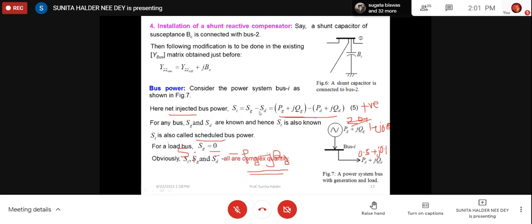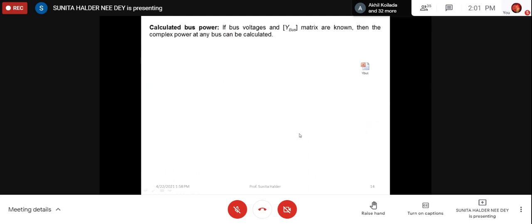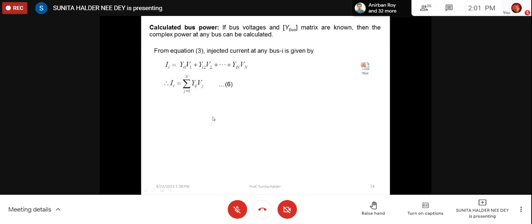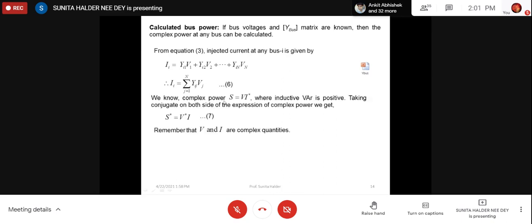So obviously SG, SD, SI, all are complex quantities. All the calculations in load flow are in complex quantities. Then there is another concept of power, that is calculated bus power. Say if bus voltage and Y bus matrix are known, then we can calculate the current. If we can calculate the current, obviously we can calculate the power, S equal to VI conjugate.